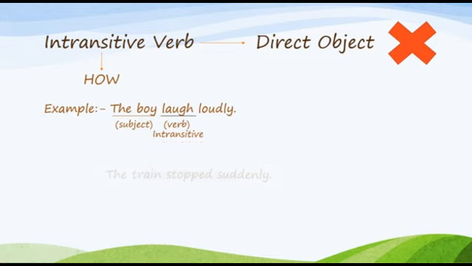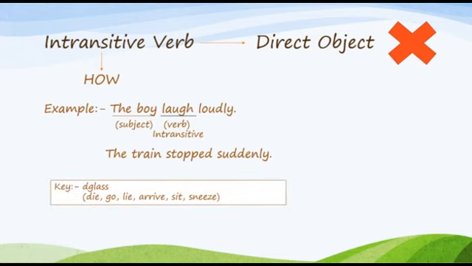Okay. Another example is: the train stopped suddenly. If we change this sentence into a question: how did the train stop? The train stopped suddenly. So we are getting the answer of how here. So here stopped is an intransitive verb.